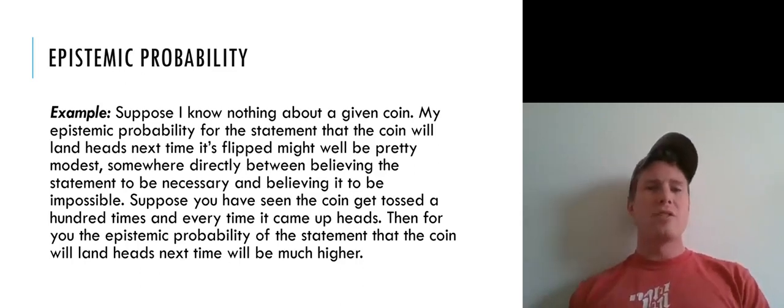Okay. So hopefully this captures how epistemic probability can vary from individual to individual, because individuals have different sets of information that they have access to.